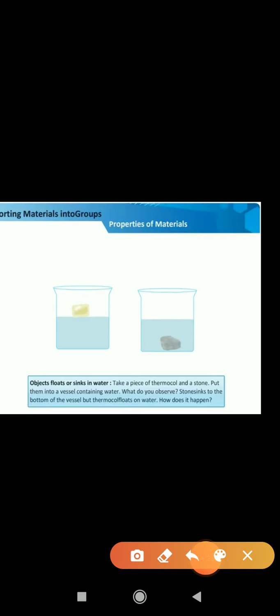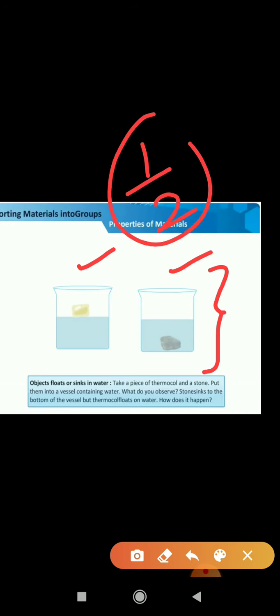So you can observe two beakers are here and these beakers are half filled with water. In the first beaker, we need to add one thermocol sheet, and in the second beaker, we need to add one stone.